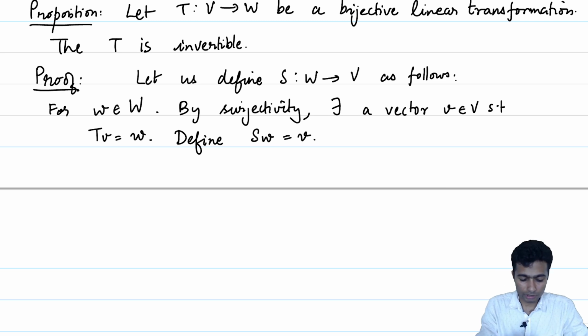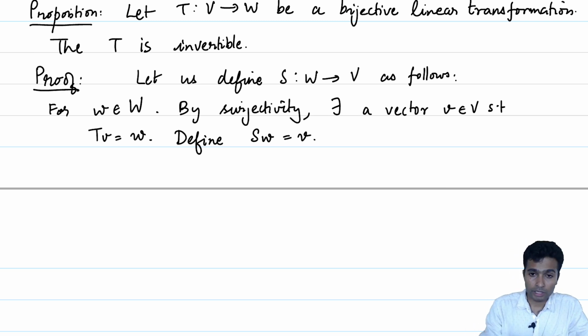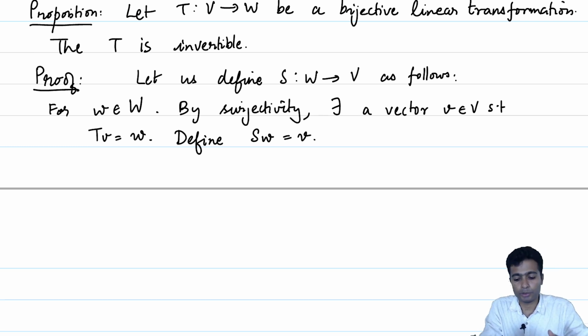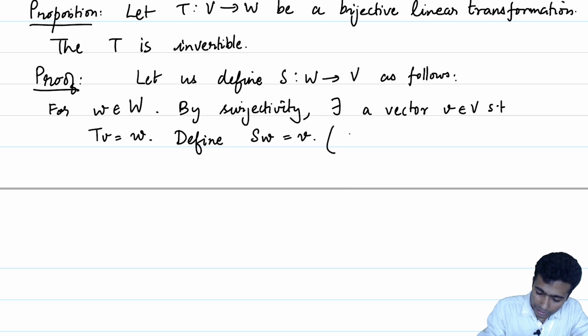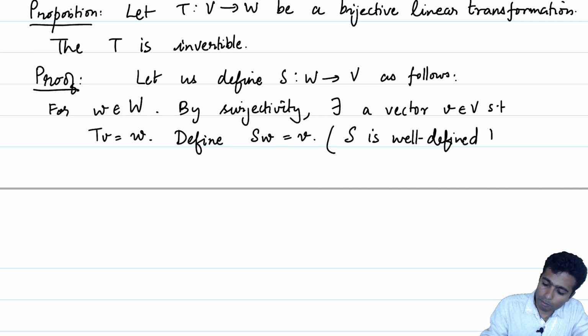We should be immediately asking a question: is this a well-defined map at all? The injectivity of T ensures that this is a well-defined map. There exists a unique v which gets mapped to w by the injectivity of T, and therefore there exists a well-defined map S which takes w to v. So let me just write: S is well-defined by the injectivity of T.